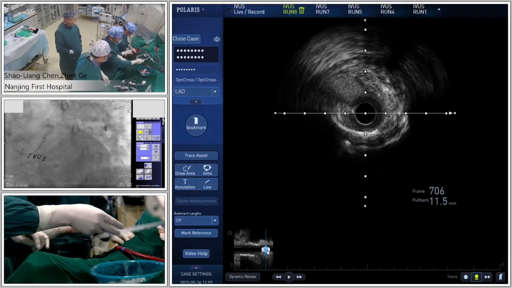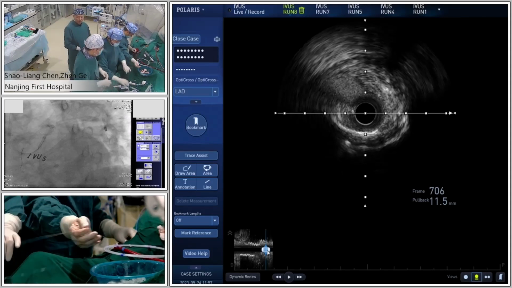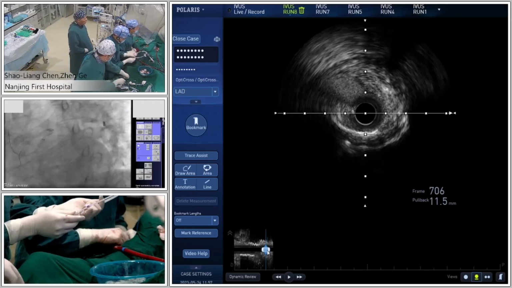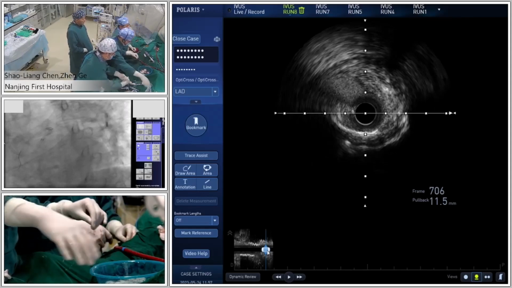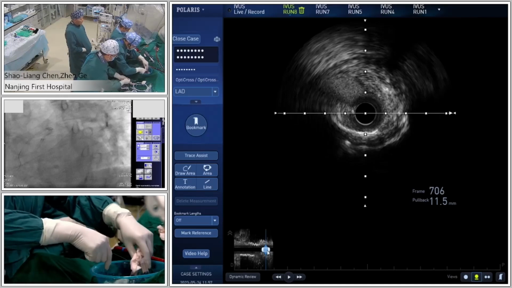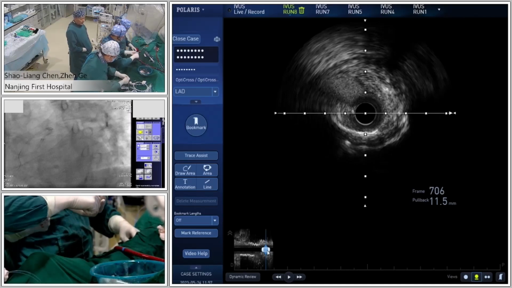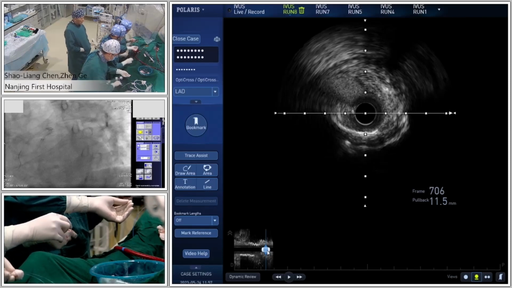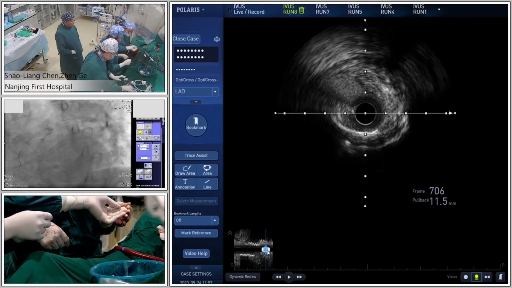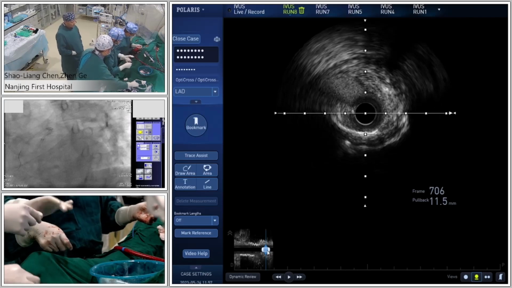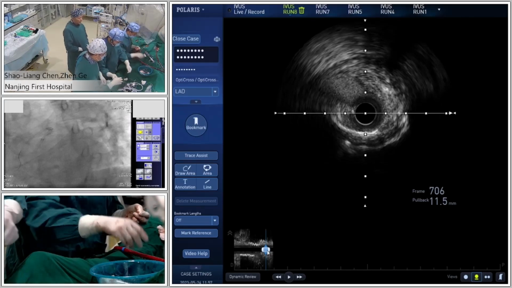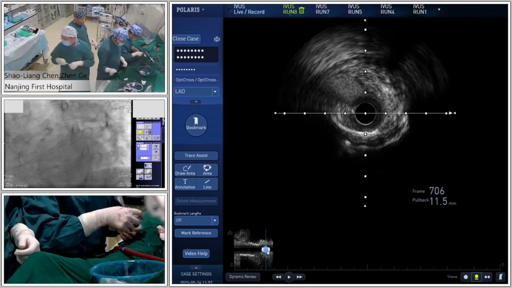Hi guys, do we still have some time? So next step is stenting the main vessel. So what's the stent size and the stent length? Main vessel length maybe 26. 26. Yes. Also stent diameter 3.5. Good. 3.5 by 26. Okay.